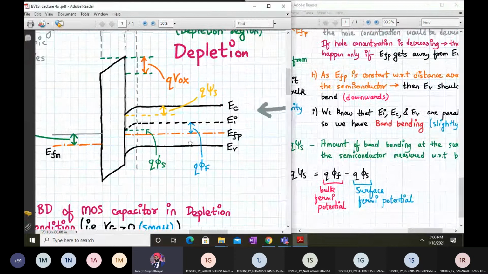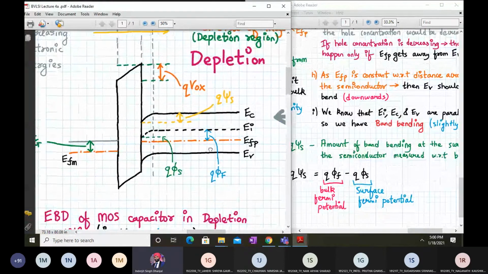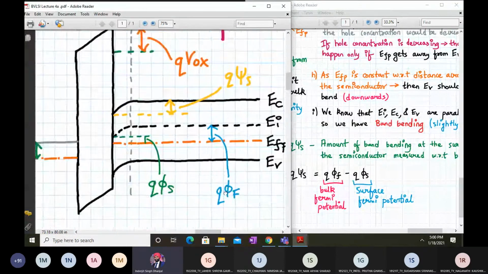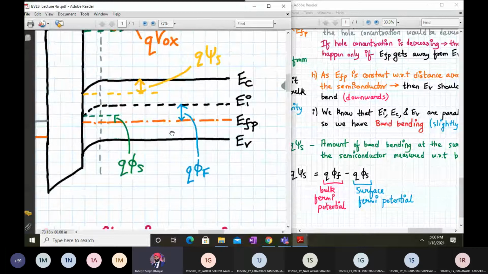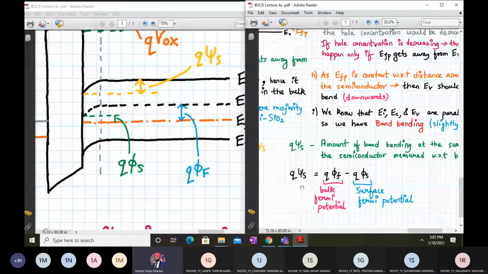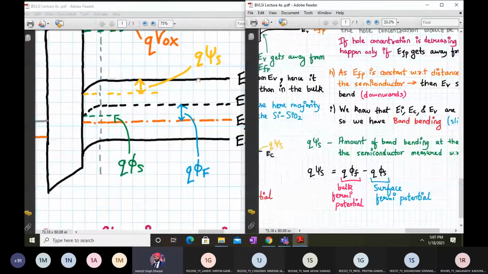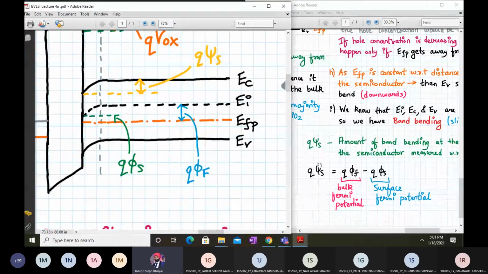And what do we have over here? We have two things. We have the bulk Fermi potential, which is q phi f, and we have the surface Fermi potential, which is q phi s. So we can also say that this amount of band bending, q psi s, will be equal to q phi f minus q phi s. This is the bulk Fermi potential and this is the surface Fermi potential.